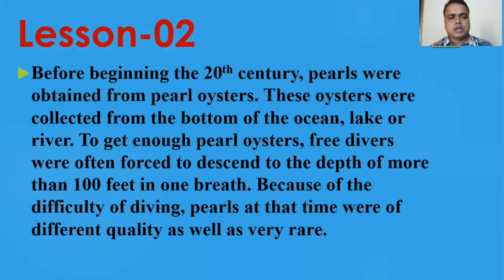To get pearl oysters, free divers were often forced to descend to a depth of more than 100 feet in one breath. Because of the difficulty of diving, pearls at that time were of different quality as well as very rare. So they were collected from the oceans. That's why it was very tough to collect them, and that's why they were very rare. Okay, dear learners.